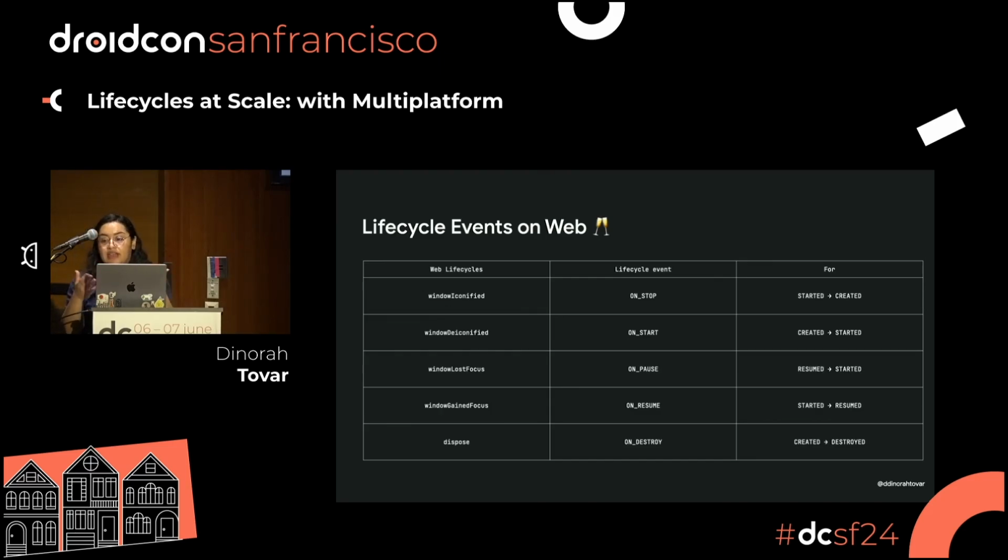So those are the most critical lifecycle events that are happening inside a new version of Compose Multiplatform. I don't know if you're familiar with Swing, but the events that are going to be triggered are the ones that are already available in the life cycle of an application that is using Swing. So this is going to be window iconified, window deiconified. All of these events are going to be the same that you are going to be able to have in Compose.